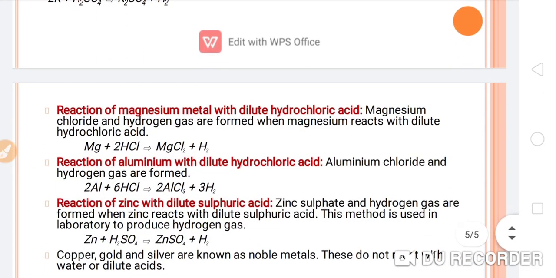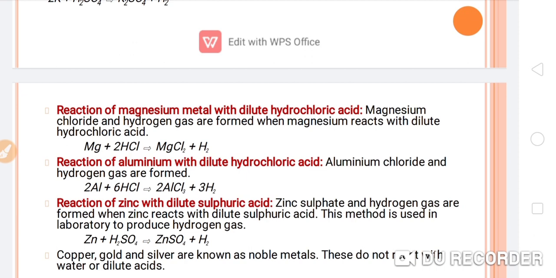Okay, now reaction of the magnesium metal with the dilute hydrochloric acid, and the product will be a salt, that is the magnesium chloride, and hydrogen gas will evolve, and the reaction is given here. Okay, similarly reaction of the aluminum with the dilute hydrochloric acid, it will convert into aluminum chloride and hydrogen gas will evolve. Okay, now next one, that is the zinc reaction with the dilute sulfuric acid, so it will convert into zinc sulfate and hydrogen gas will form.